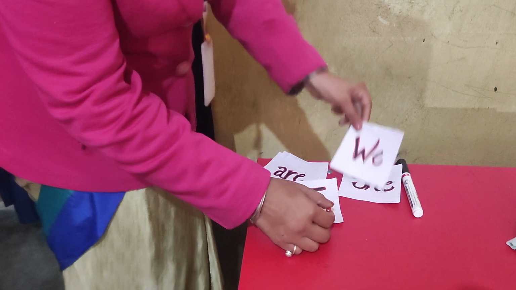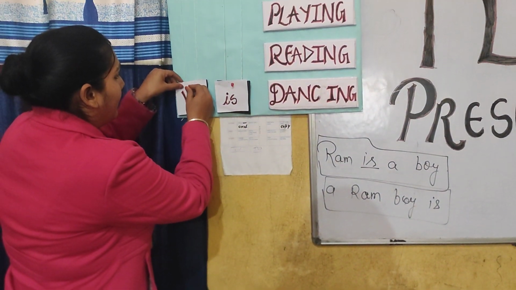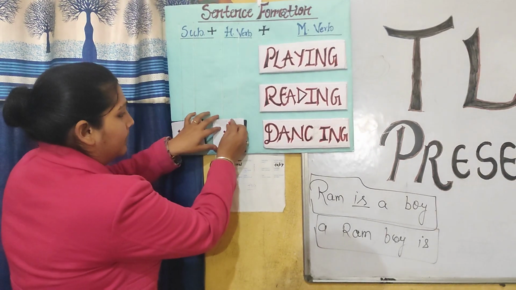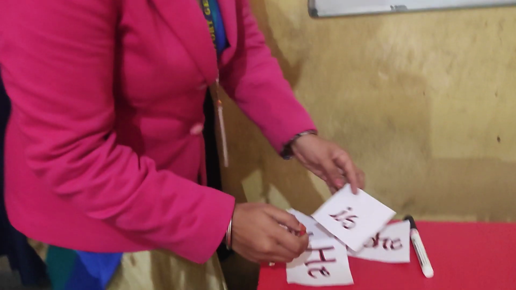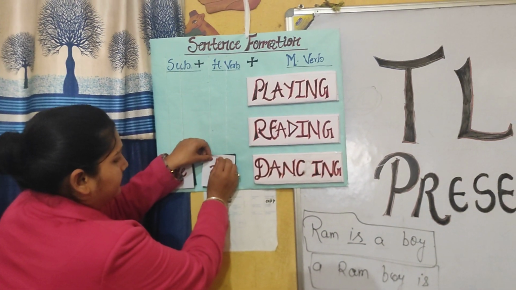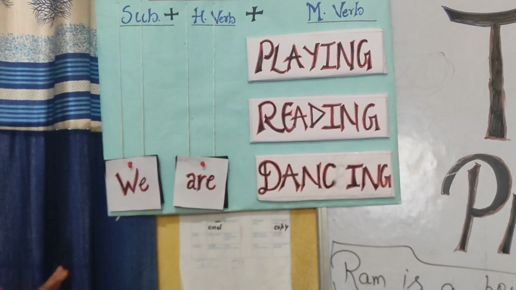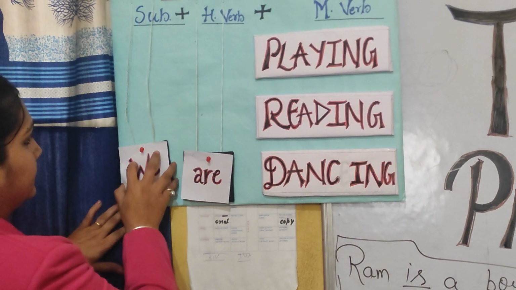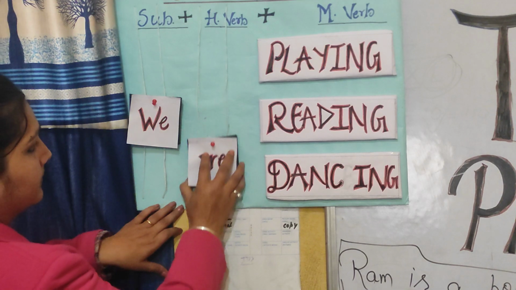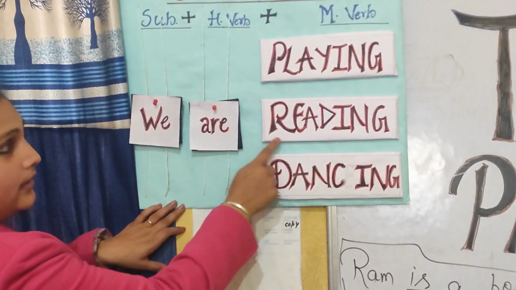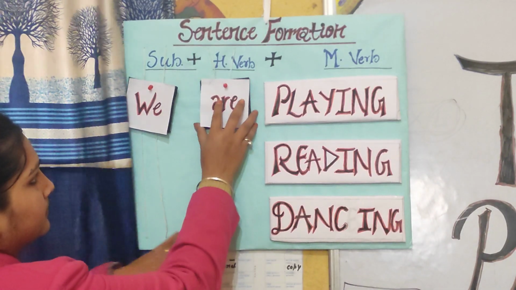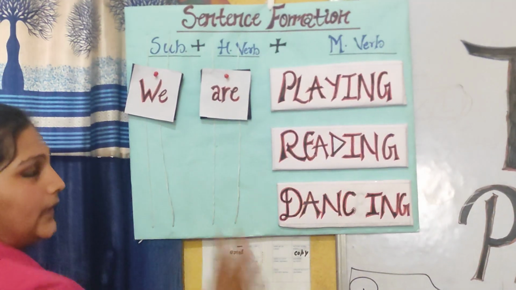Now we will add we. If we have changed the subject, we will also change the helping verb. We will go with are. Now we have changed it. We are dancing. We are reading. We are playing.